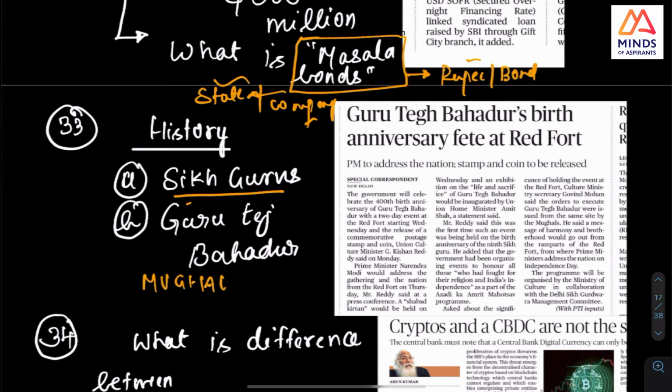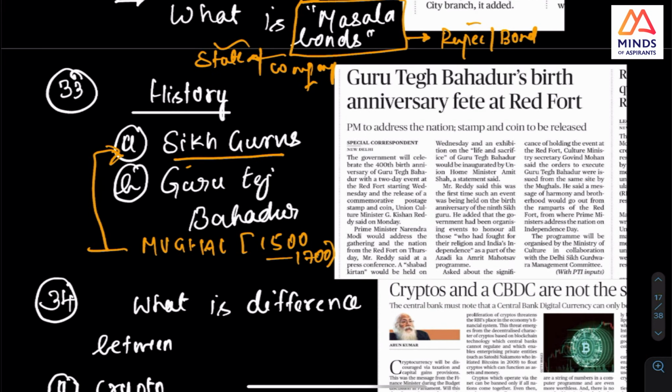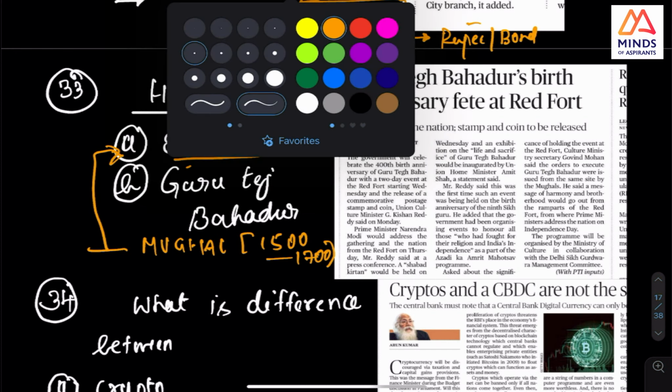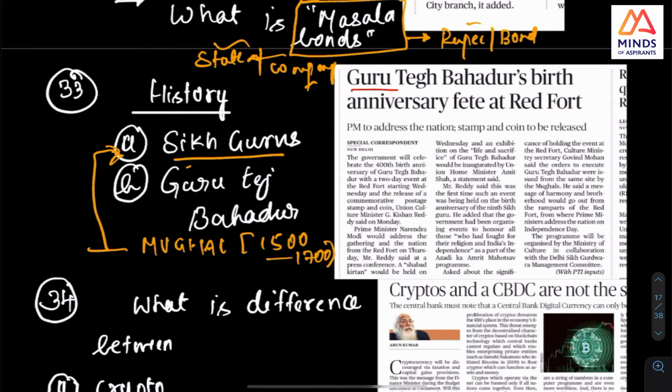Because around the 1500s to 1700s, the whole movement of the Sikh religion started. At that time Mughals were the rulers of India, and hence they will link both these things. This information becomes prominent because they are going to celebrate Guru Tegh Bahadur.